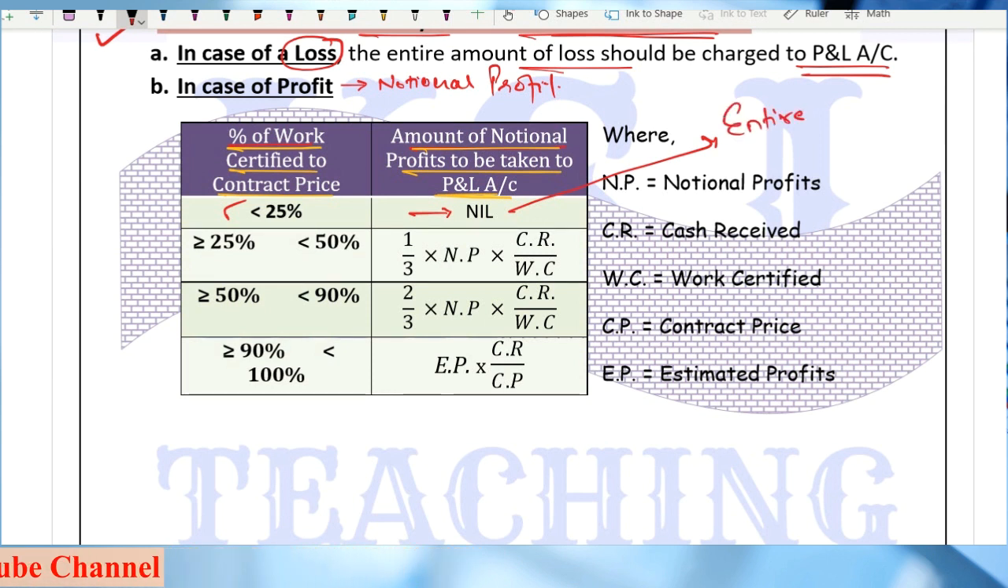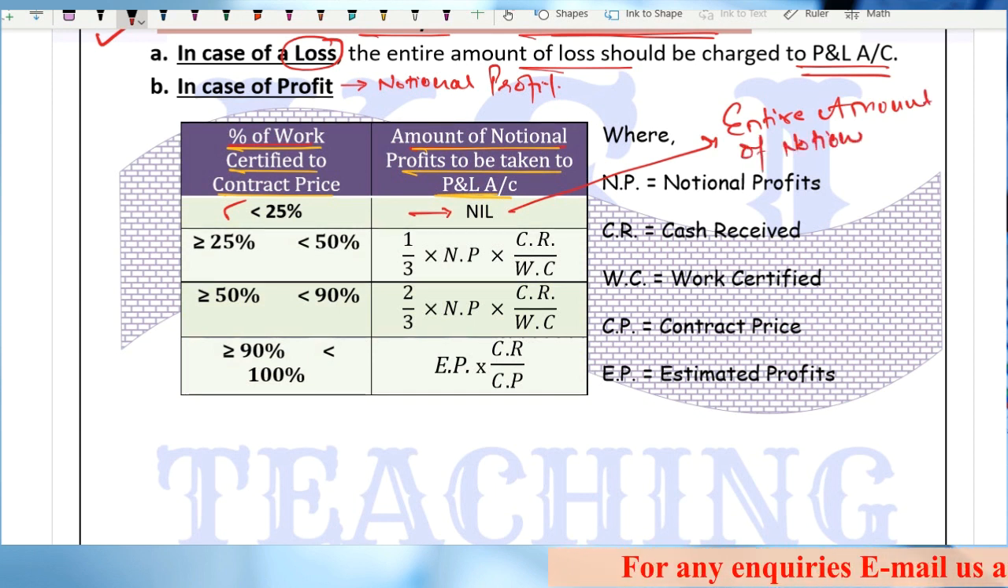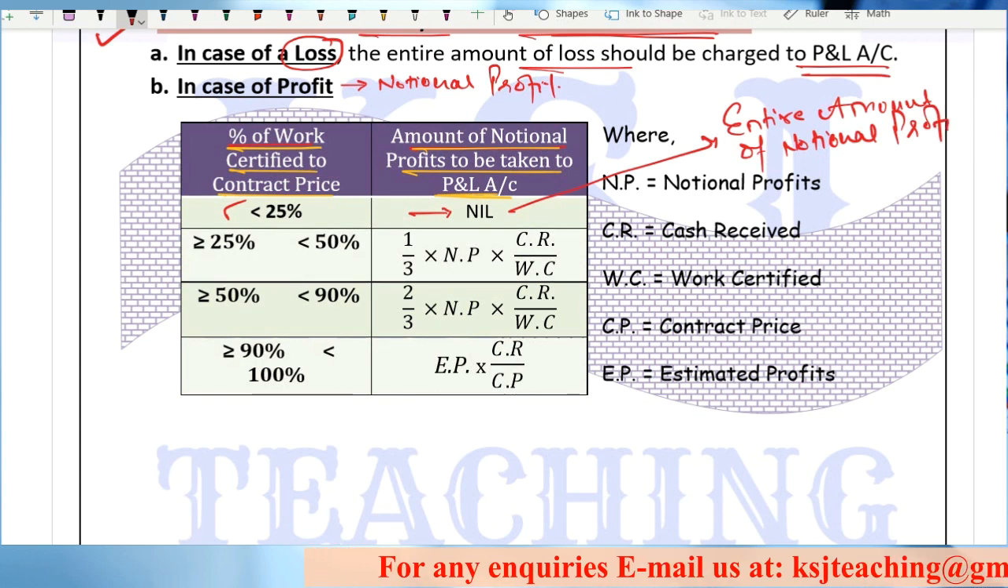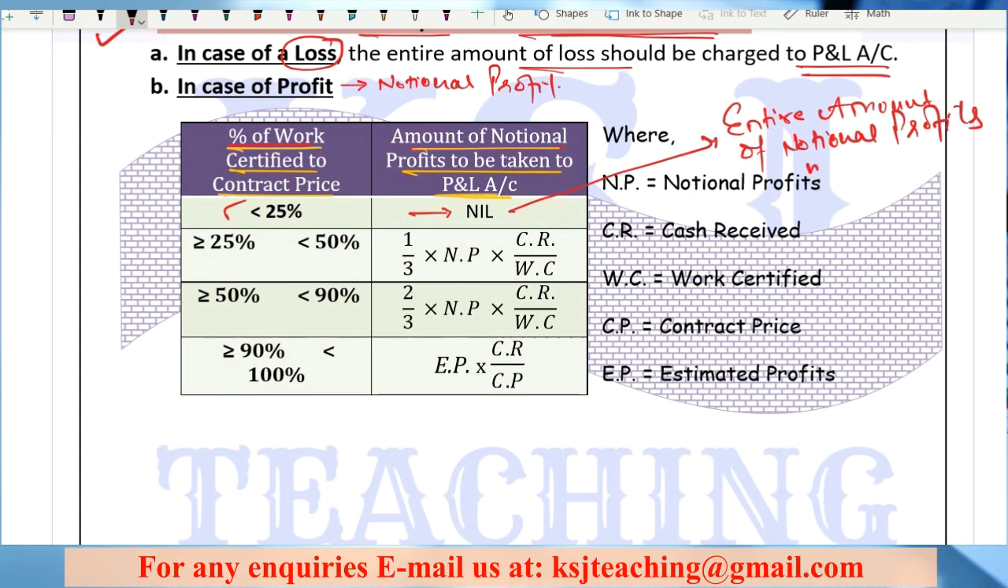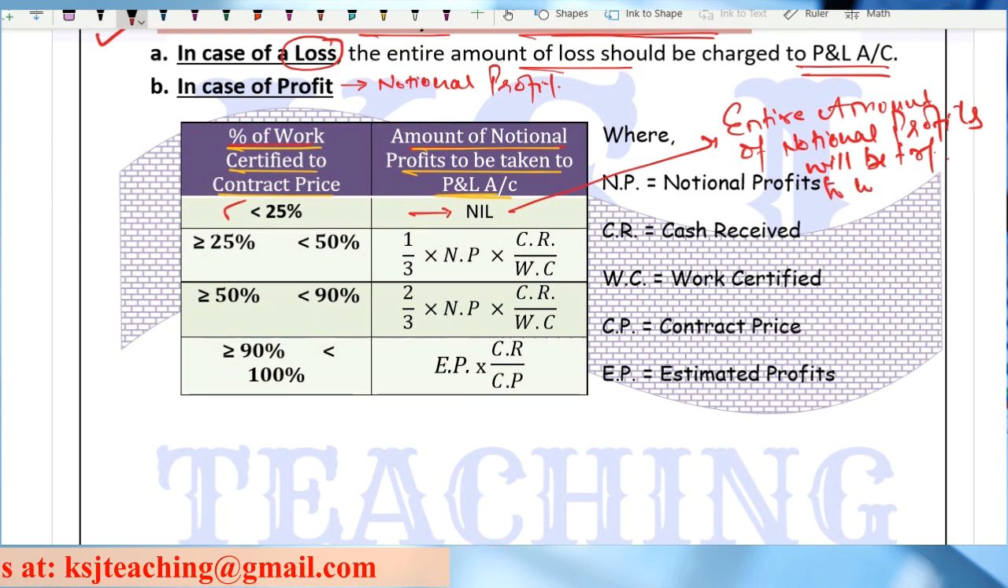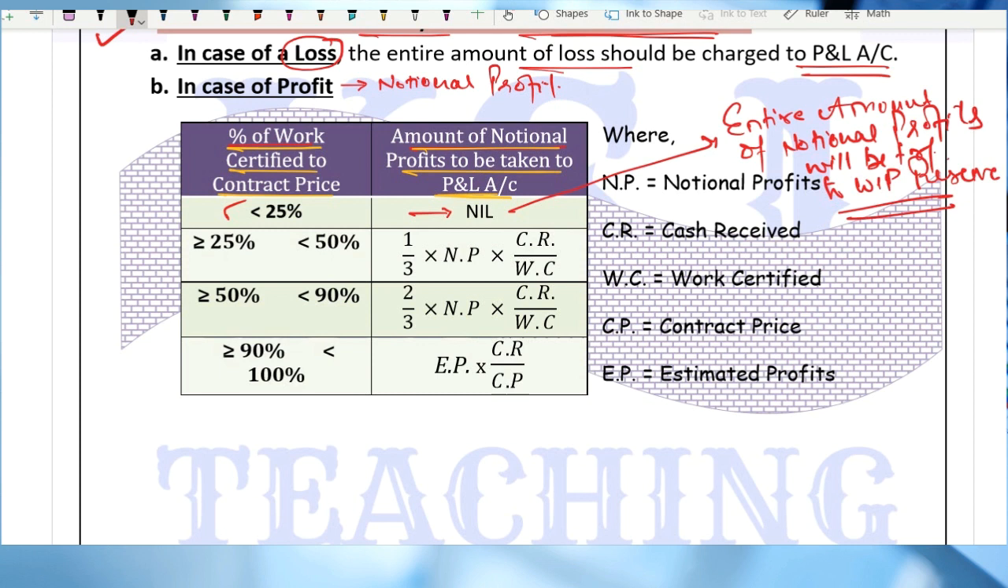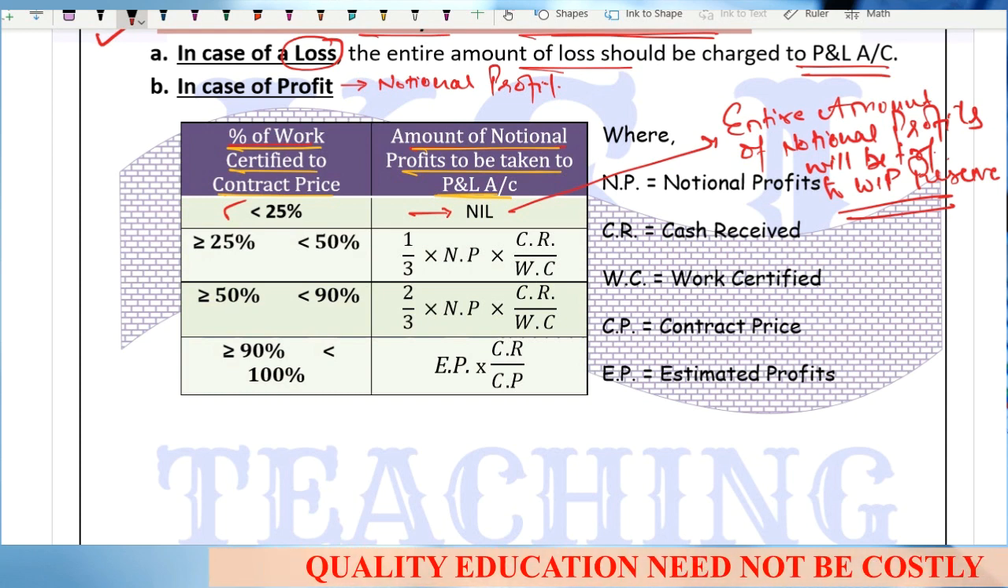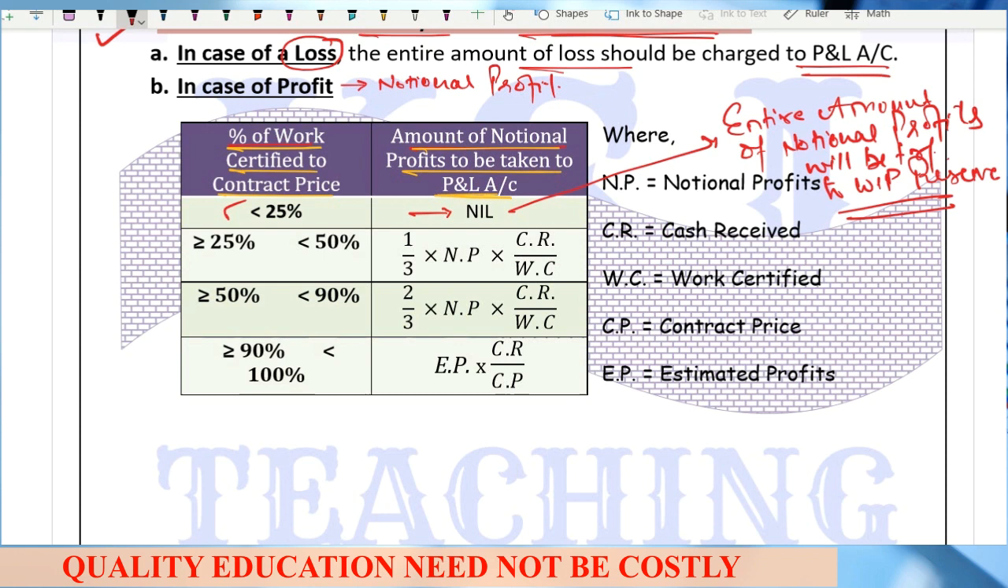Entire amount of notional profits will be transferred to WIP reserve. Right? Entire amount of notional profits will be transferred to WIP reserve and nothing will be taken to profit and loss account. Clear?